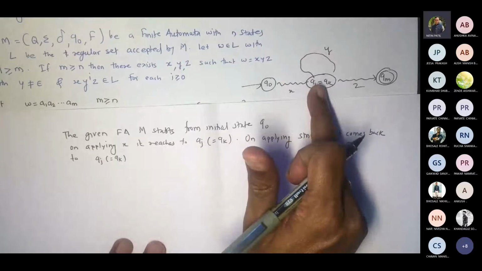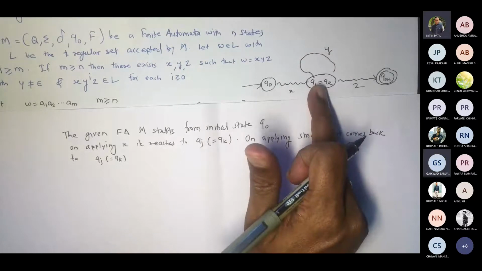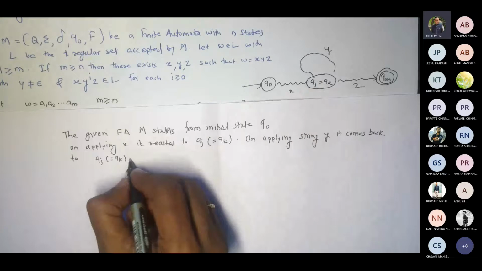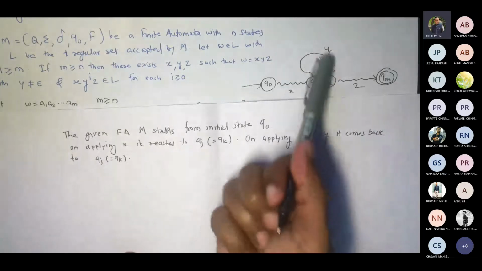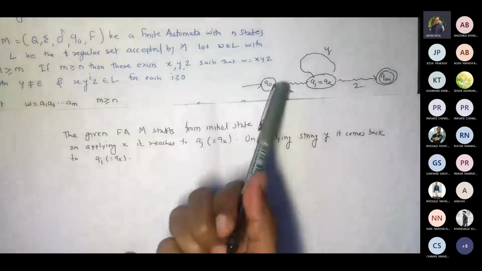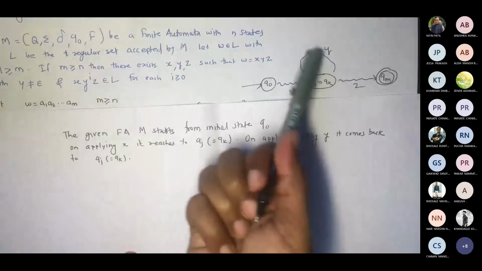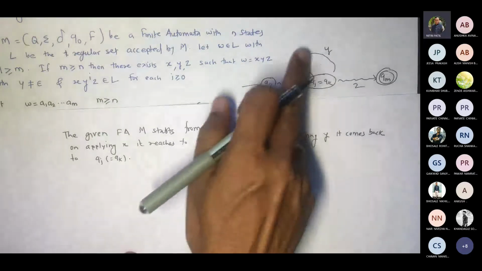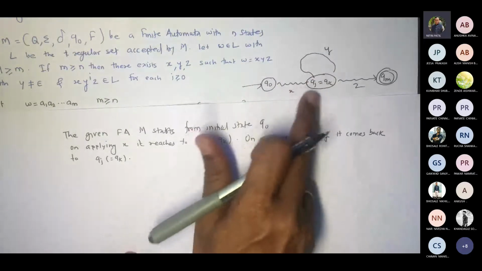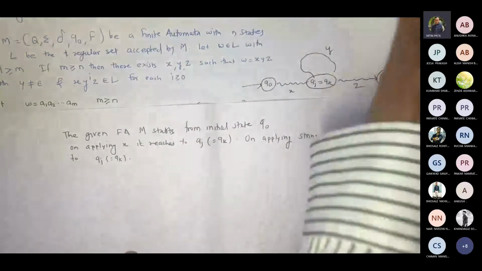Fine. Yes, sir. Okay, that means what? If I take this y once, then it's okay. Correct? This is once. Y occurrence is once. Here we have written it like this, but it could be a different state too, like the way that we said.